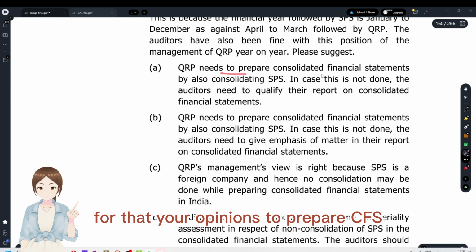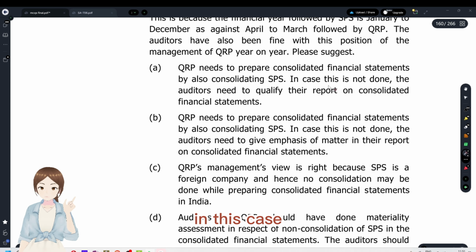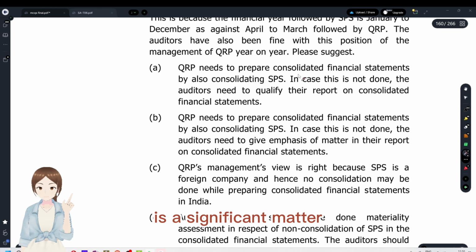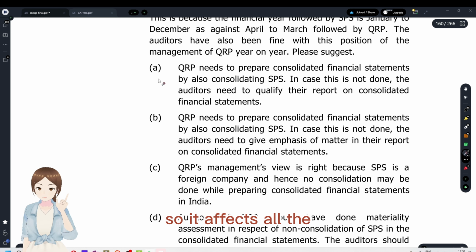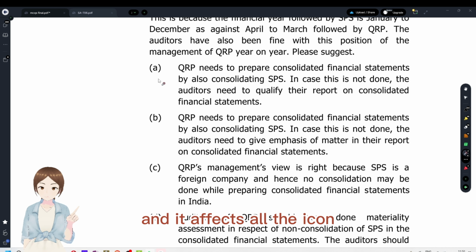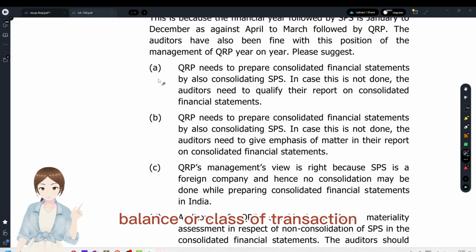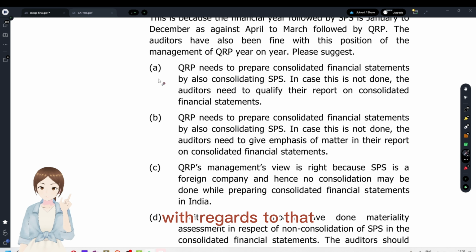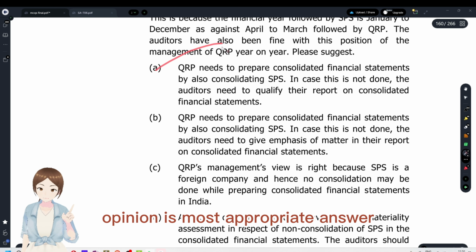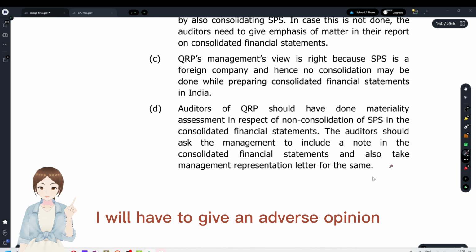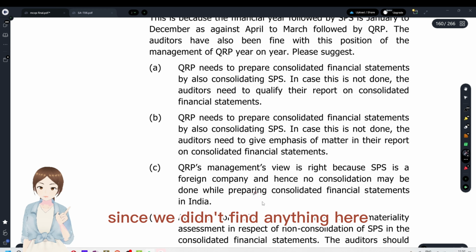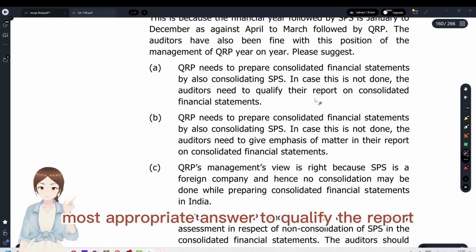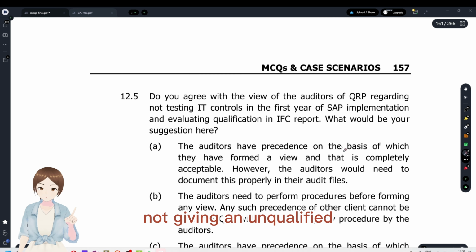For that, QRP needs to prepare CFS and also consolidate. In this case, it's not done. The auditor needs to qualify the report. You see, consolidation of a subsidiary is a significant matter. It affects all the material account balances or classes of transactions. So it's a pervasive matter, so it has to give a qualified opinion with regards to that. Option A is the most appropriate answer. Actually, they have to give an adverse opinion, since we didn't find anything here with regards to that. We have just given the most appropriate answer, to qualify the report, not giving an unqualified one.